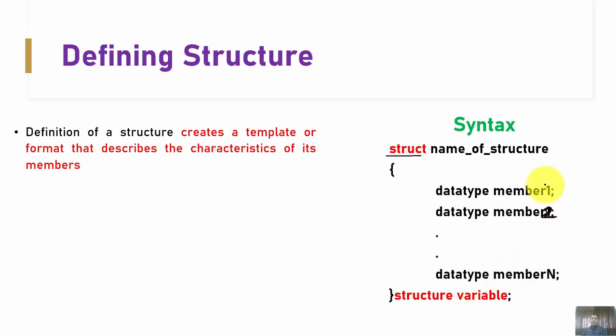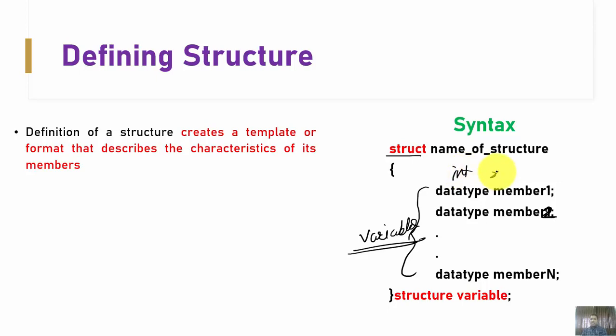Data type member 1 refers to the variables that we declare inside a structure, which are called the members of the structure.